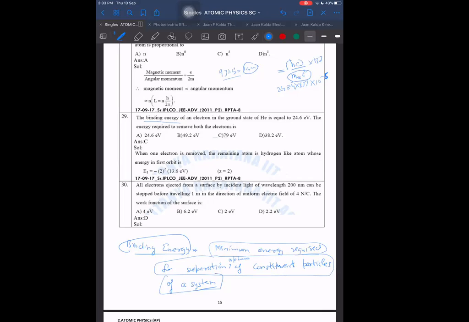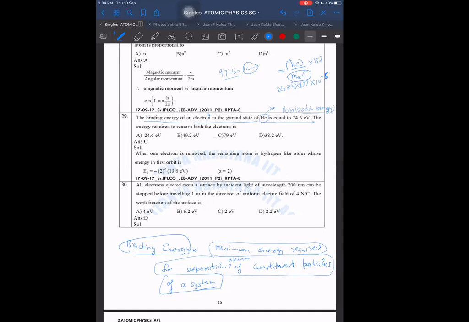Okay. Binding energy of electron in the ground state of helium is equal to this. It means the energy required to make the electron escape to infinity, or get separated away from the helium atom, the helium nucleus. As somebody said, in this case it is nothing but equivalent to ionization energy also. In this particular case, it is just equivalent to ionization energy.